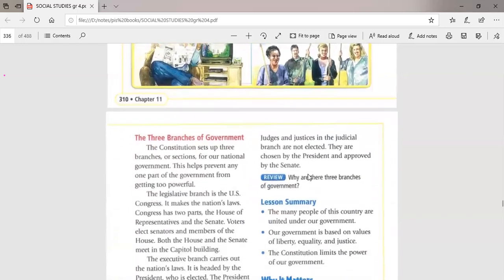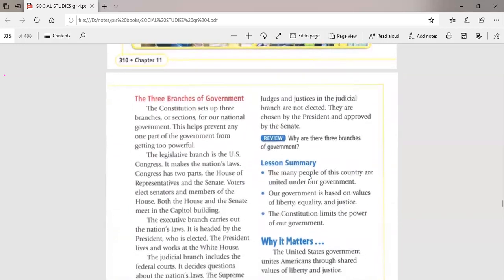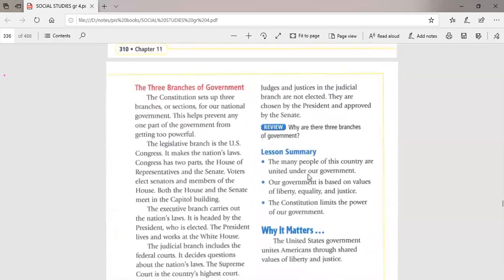Okay. The last idea we have today is the three branches of the government. You know, guys, that the American government is not held by only one person, who is the president of America. No, the American government is divided into three branches, so that not only one person holds the power and controls everything in America.